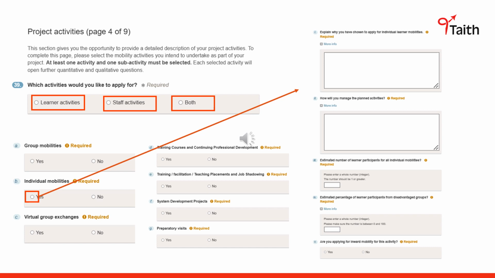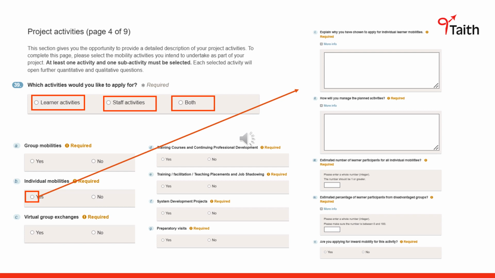Please provide as much detail as possible in your answers, as answering these questions as thoroughly as you can will justify your budget request, which you will input later on in the form. Activities for learners include group mobilities, individual mobilities and virtual group exchanges. And for staff, teaching placements and job shadowing, training courses and professional development, system development projects and preparatory visits.